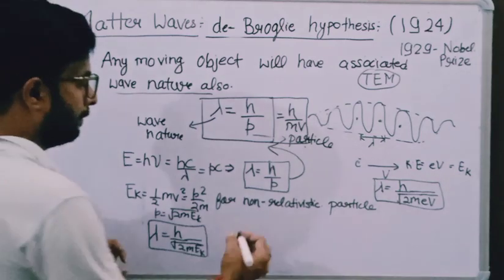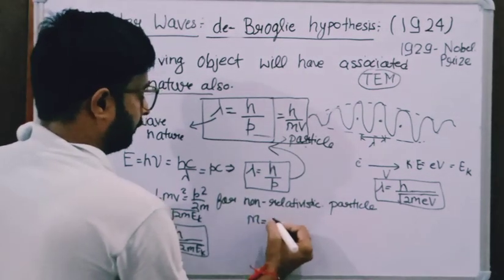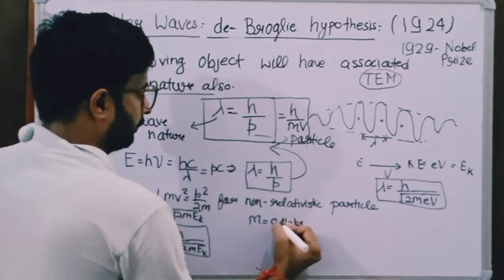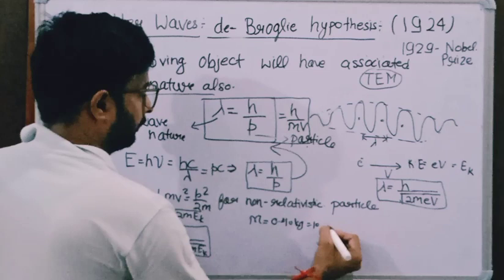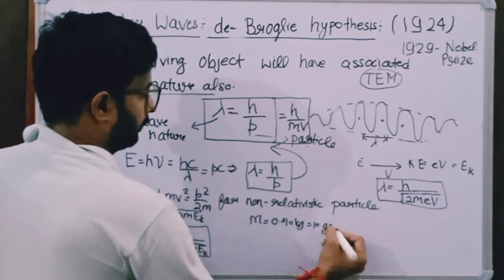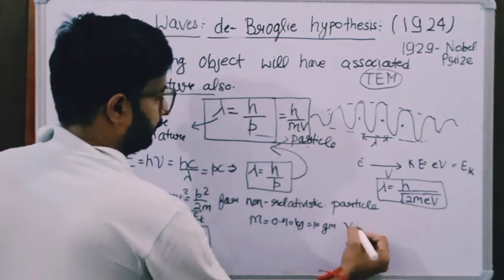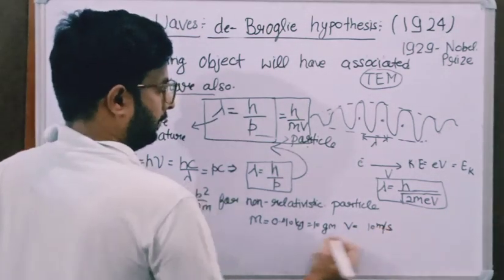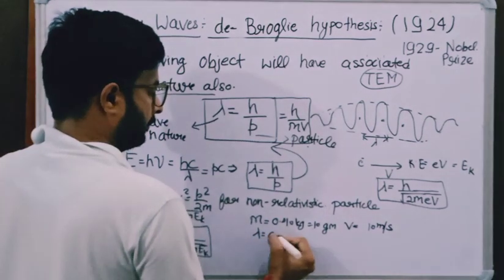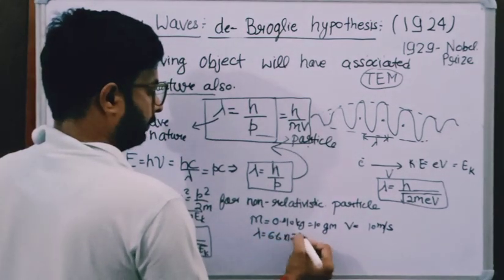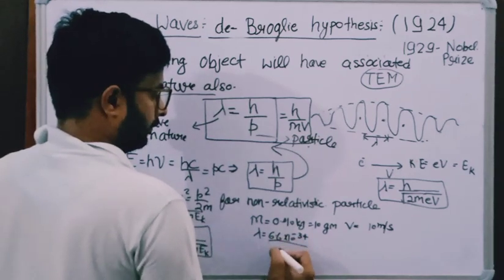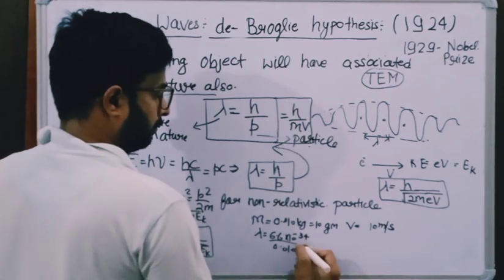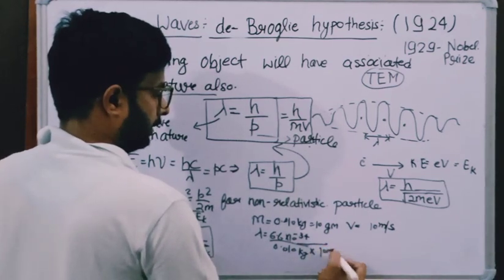For example, if I have a ball which has some mass, 0.01 kilogram, or we can say 10 gram, and it has some velocity, 10 meter per second, then the de Broglie wavelength will be 6.6 into 10 power minus 34 upon 0.010 kilogram into 10 meter per second.